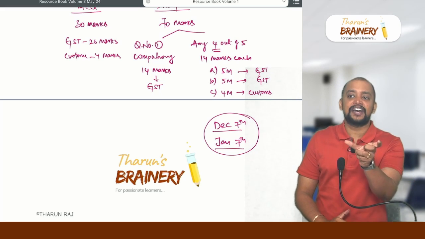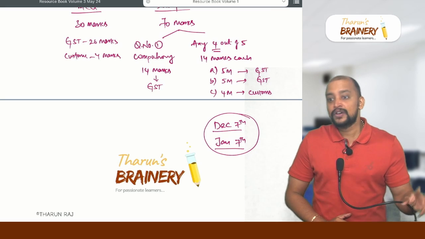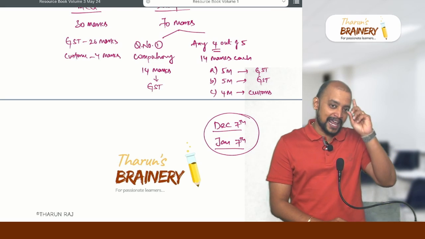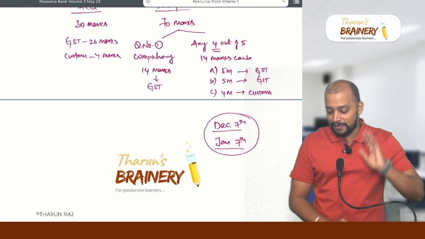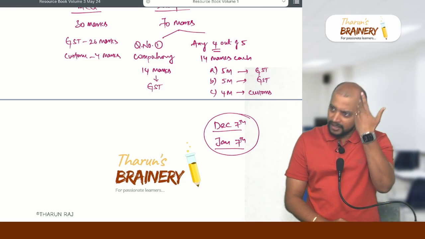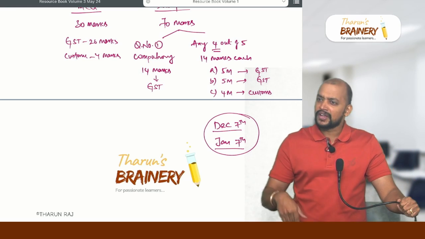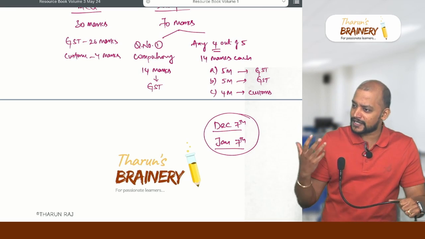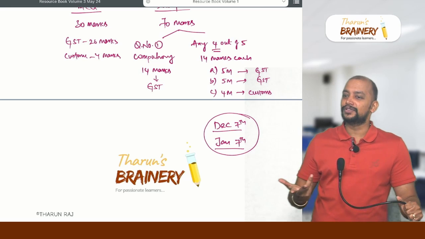It is hardly 1.5 hours. In these 3 days, if you cannot spare 1.5 hours, what you can do is catch a shared auto, go to Marina Beach, and fall into the Bay of Bengal and attempt suicide. Not required. You are not at all required for this country. You are preparing for your exam. If you cannot spare even 1.5 hours, then why do CA? What is the need of doing CA?